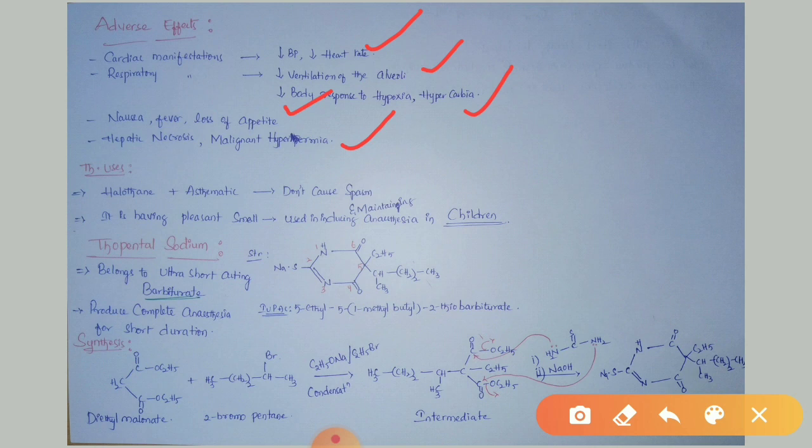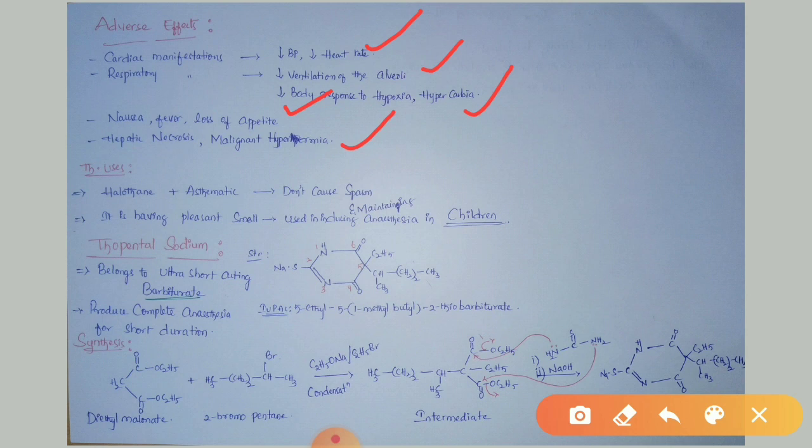Therapeutic uses. Halothane can be given along with anti-asthmatic agents. Why? Because halothane does not cause any spasm in the lungs. Halothane has a pleasant smell. That's why we use it in inducing and maintaining anesthesia in children.